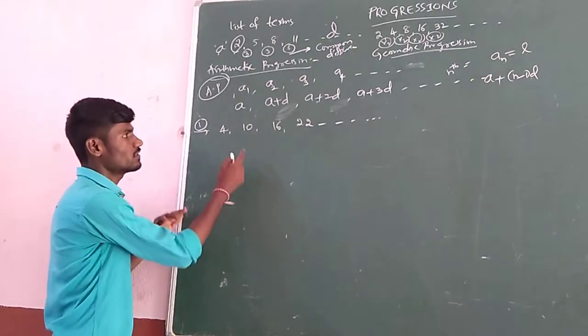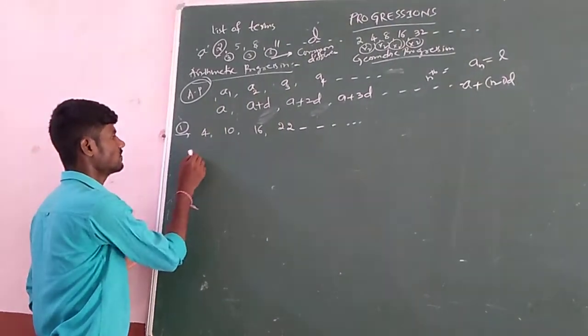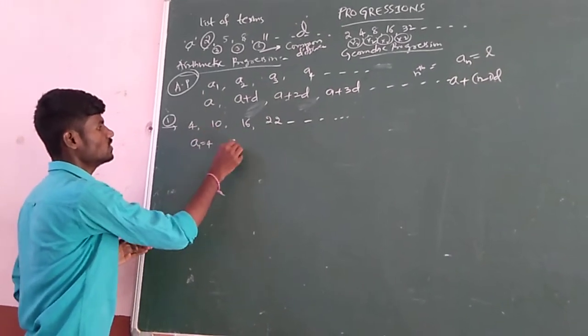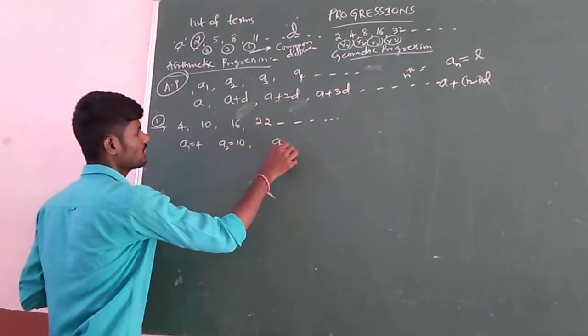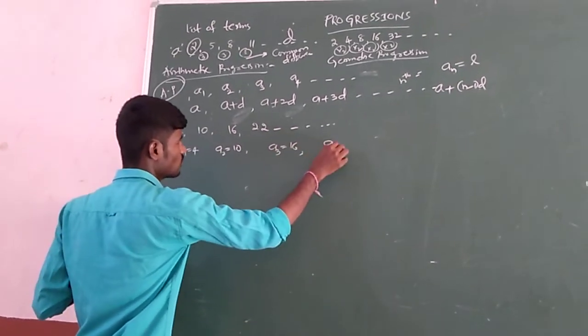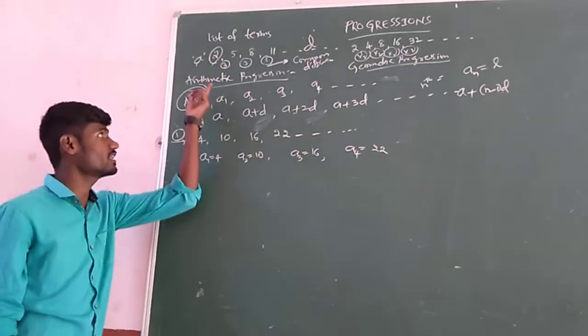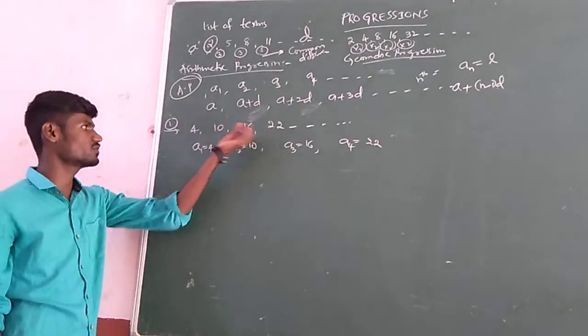So let us see. To check whether it forms an AP or not, you need to consider them as first term a1 is 4, a2 is 10, a3 is 16, a4 is 22. To say whether it forms an AP or not, we need to check the difference between each and every successive term.